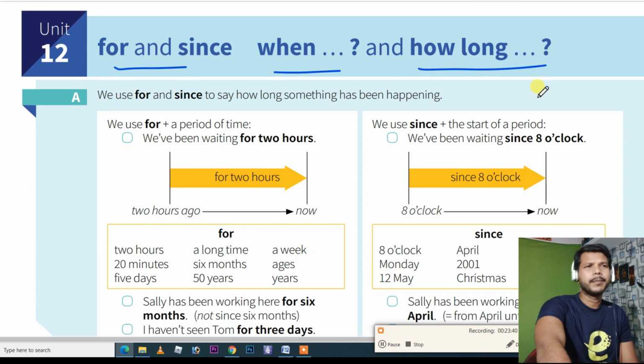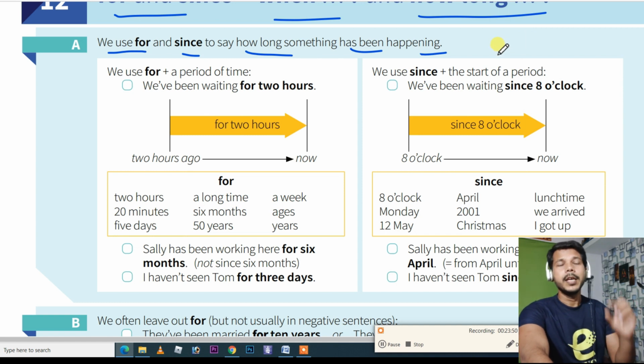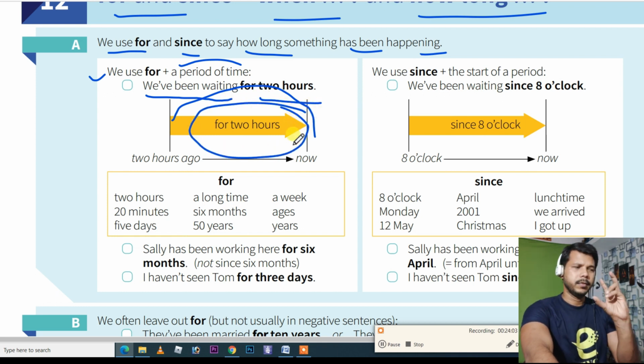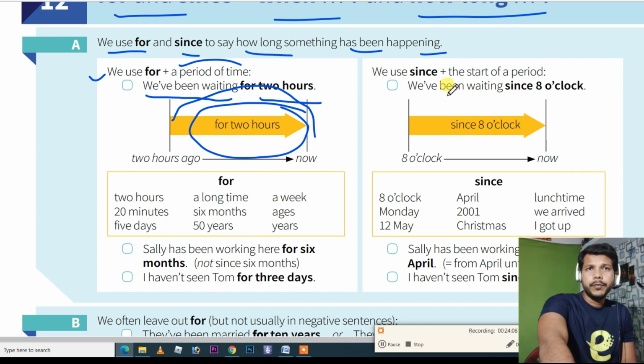Okay, guys. Now this last, for and since. Though you already know, yet I am going to teach you. We use for and since to say how long something has been happening. If something has been going on for a long time, we have to use either for or since. For plus a period of time. We have been waiting for 2 hours. So 2 hours is a particular period, so you have to say for. But if you talk about since, we use since the start of the period. I mean, I can teach you like this. Wait a minute.